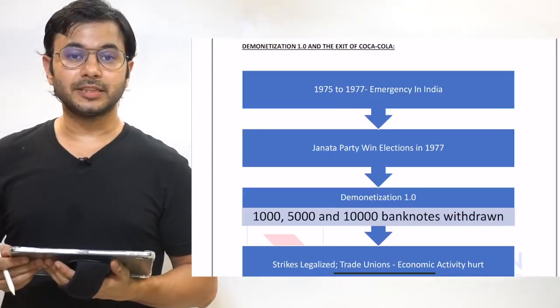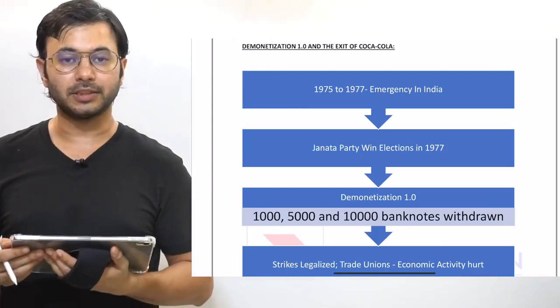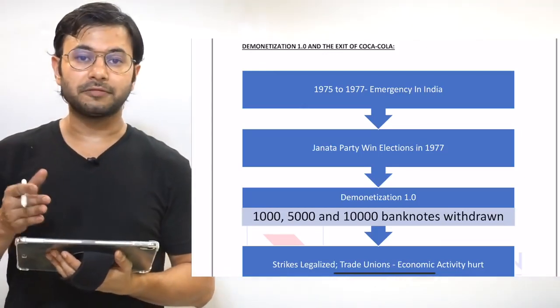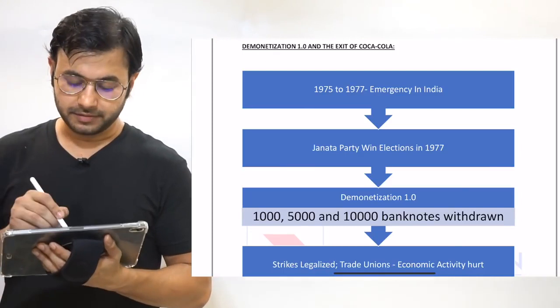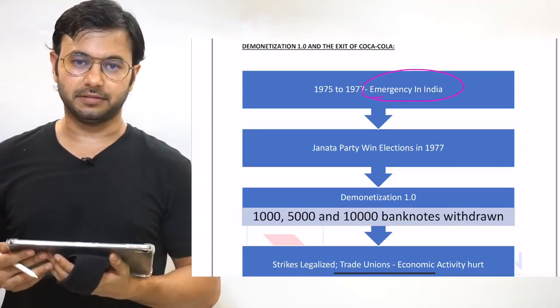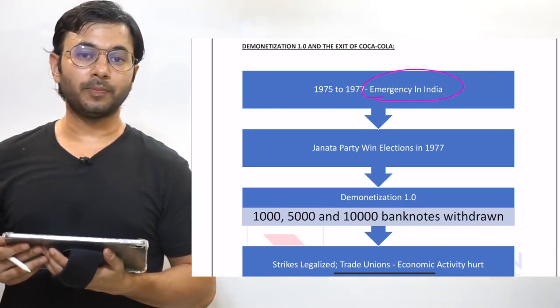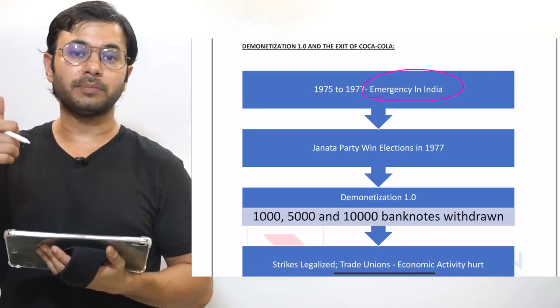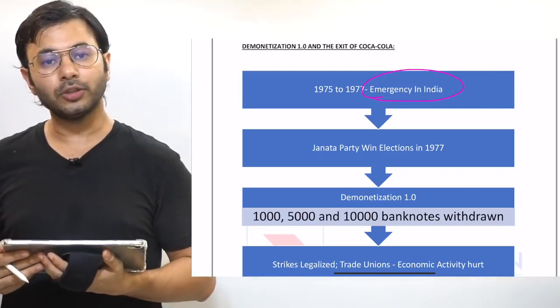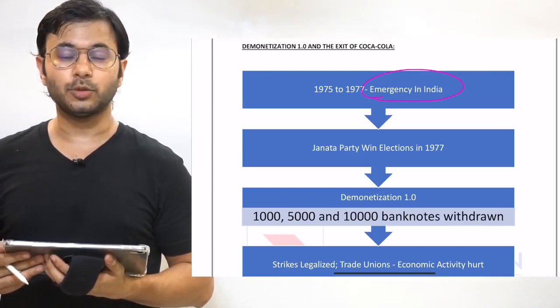From 1965 to 1975, Indira Gandhi ruled as the Prime Minister of India. From 1975 to 1977, we experienced emergency in India. A new government came to power in 1977. The Janata Party won the elections and came into power, and the first and most important step that they took, which also resulted in an economic shock for India, was demonetization 1.0.